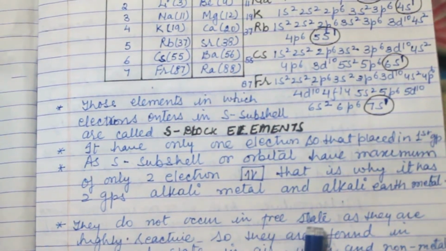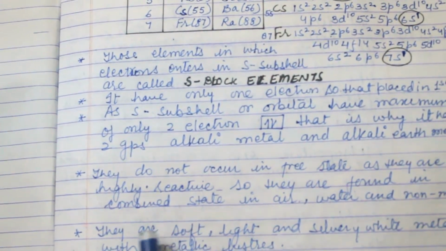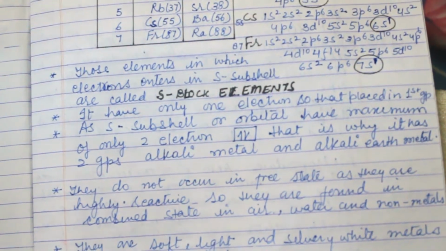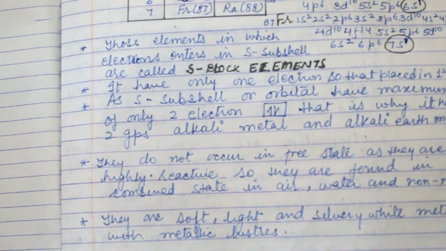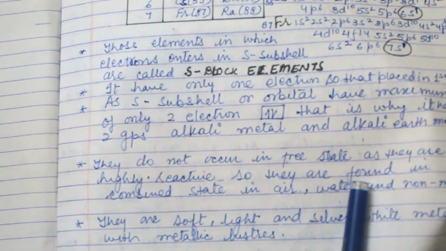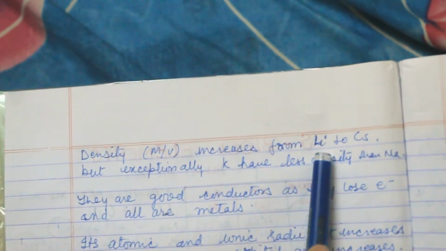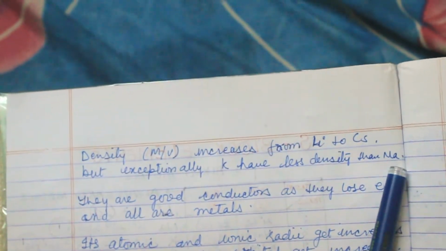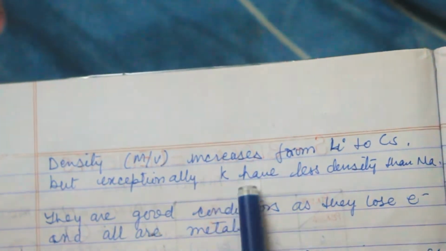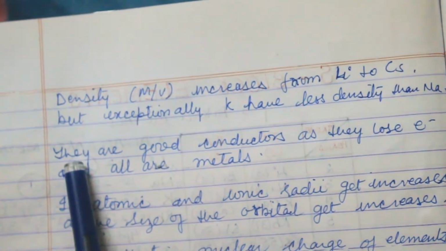They do not occur in the free state as they are very reactive, and they react with air, water and non-metals. They are soft, light, silvery white metals with metallic luster. Melting and boiling points are low as the lattice energy is low. Now come to density, which is mass upon volume. It increases from lithium to cesium, but exceptionally K has less density than Na. K is bulky in nature, which is why its density is low compared to sodium.